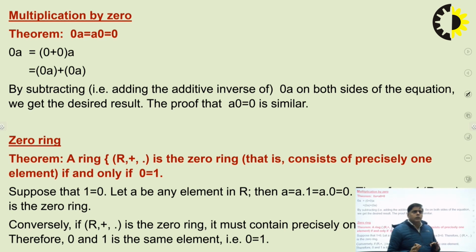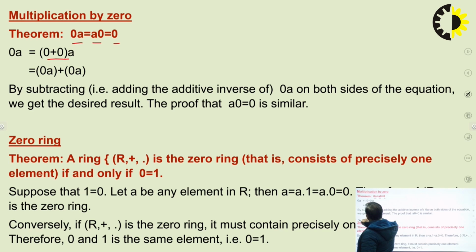Now there are some theorems related to the ring. You can see the first is 0a equal to a0 equal to 0. We consider 0a, and we can write 0 as 0 plus 0. If you use the left distributive law, then it will be 0a plus 0a. Then we can use the left cancellation law and we find the intended result.